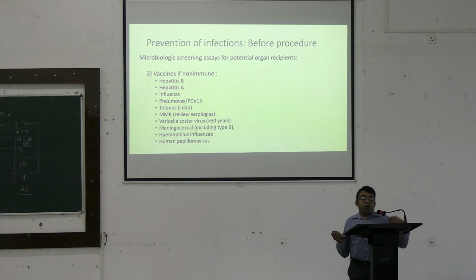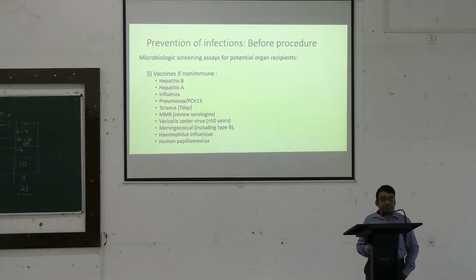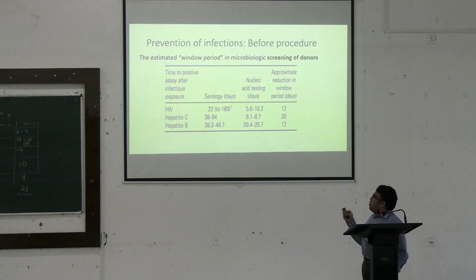That is, we may have to note the various vaccines the patient may have already received, and if they have not received, we may have to vaccinate the patient against most of the vaccine preventable diseases, thereby helping us to prevent the infections in the post-transplant period. Now, these are the procedures we can do on the recipient. For the donor, we need to screen for the disease. Most notable disease would include the viral like HIV, hepatitis B and C, which can be easily transmitted with the organ or the tissue transplanted.